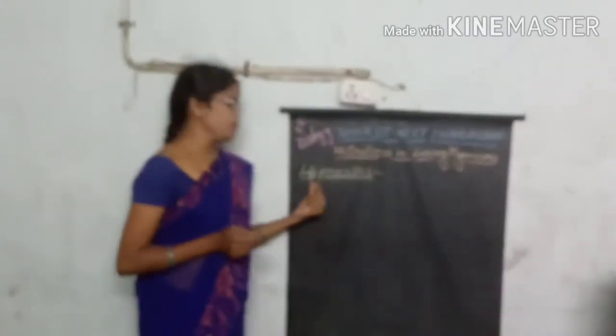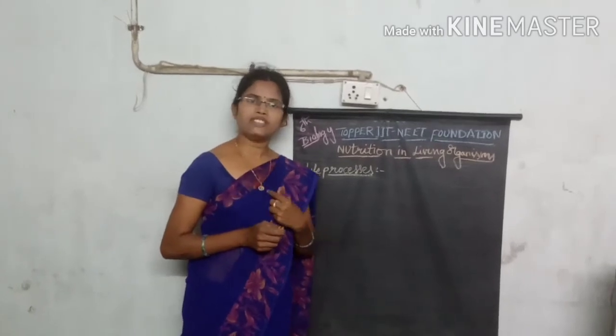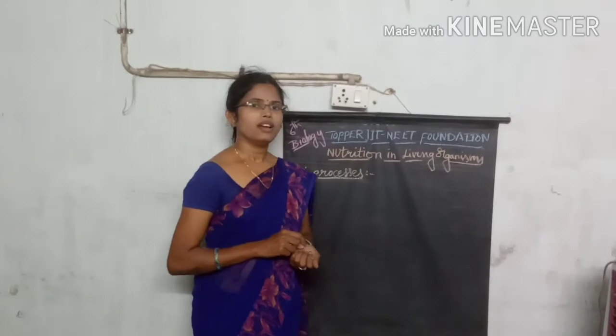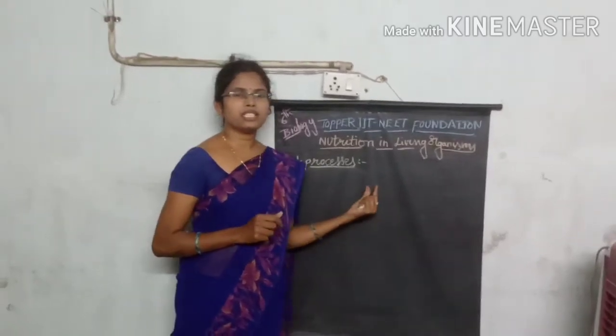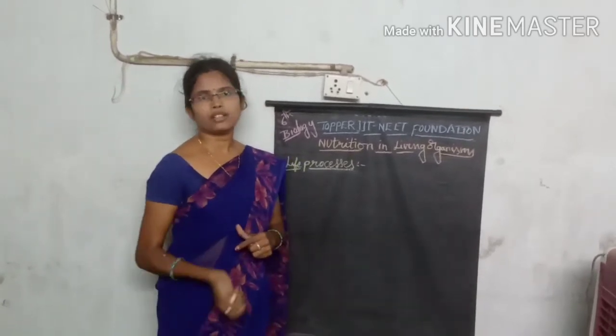For example, if you take these life processes, there are many different processes, from the lower organism to the higher organism. In the lower organism, the complexity is somewhat low when compared to the higher organisms.